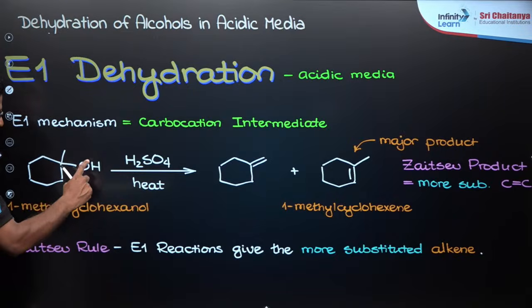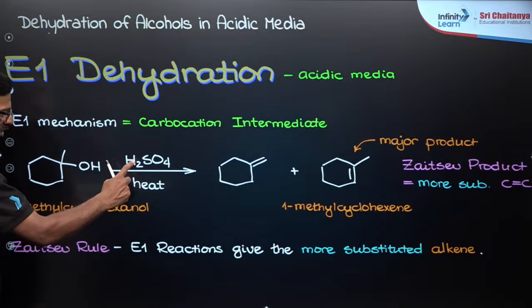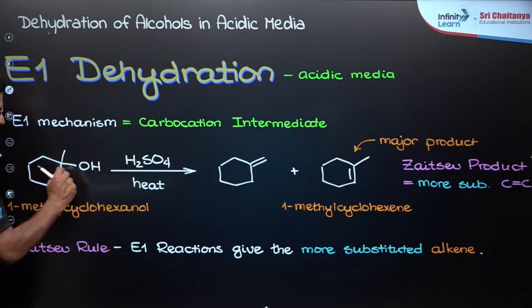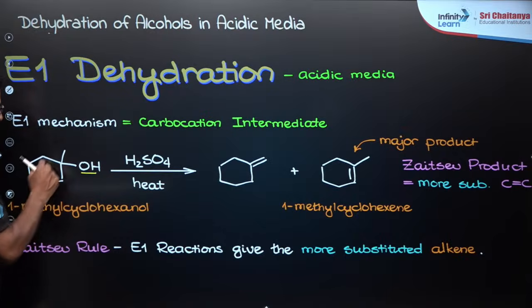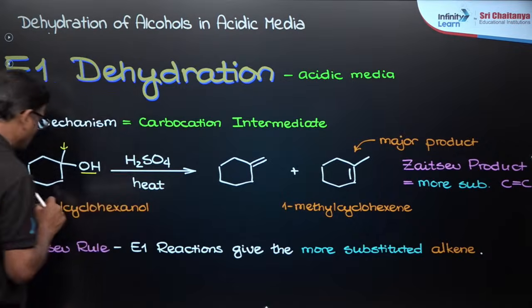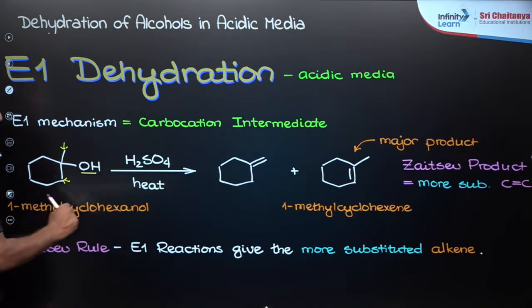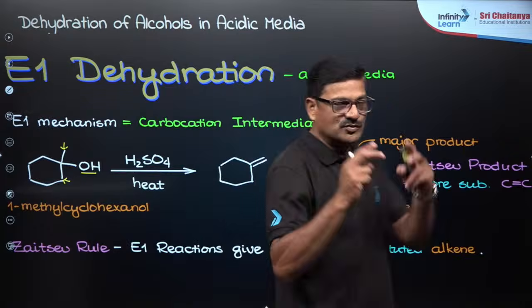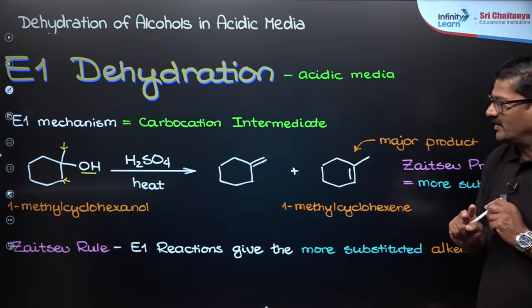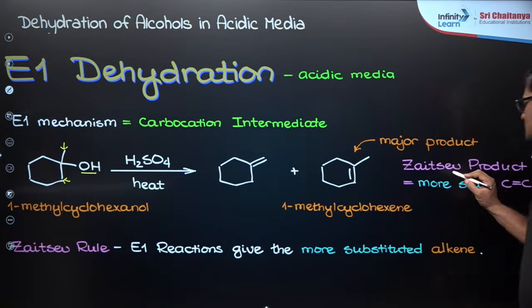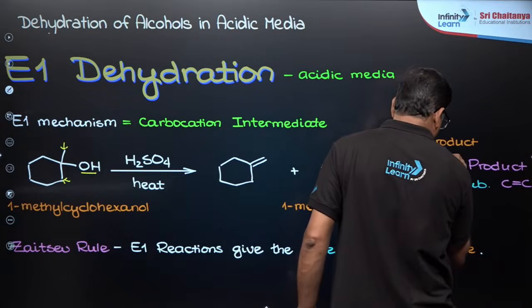You can see when alcohol is treated with concentrated H2SO4, a water molecule can be eliminated, so that OH is eliminated here and hydrogen from here is eliminated. So, this is the product. Hydrogen from here is eliminated, and you are going to get this product. You have two types of products, very important. One is the Zaitsev product.